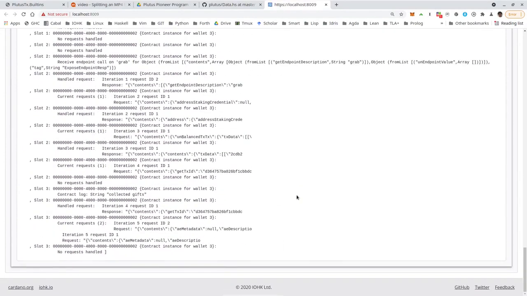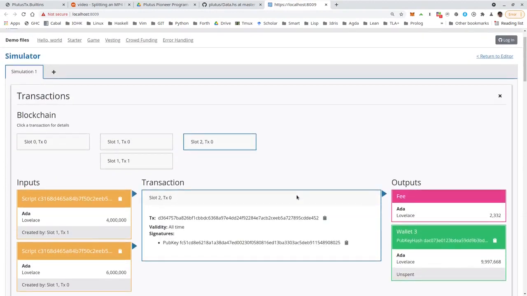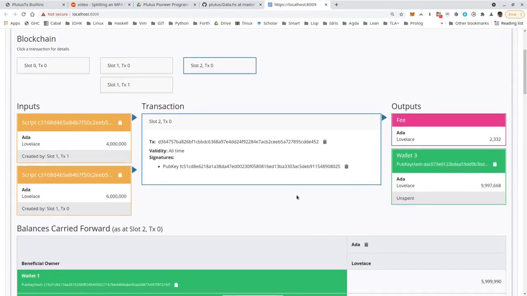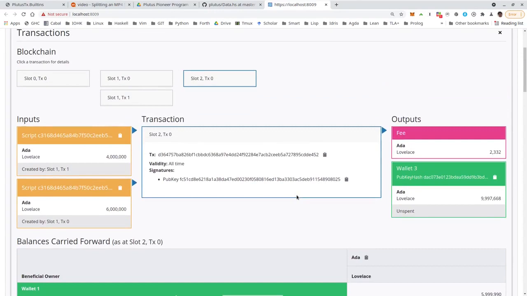I can see some more detail about the execution. So yes, that's the arguably simplest validator you can write. And it's of course a bit stupid and silly, but it might even in some situations be useful. If somebody wants to, for whatever reason, give ADA away to the community, then in principle this script address could be used.